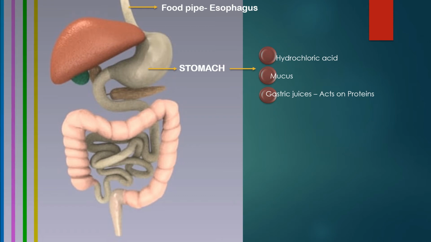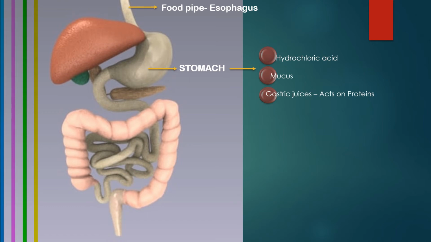First, it will kill the germs which might be ingested with the food. Secondly, the most important function of hydrochloric acid is to provide an acidic medium for gastric juices. Gastric juices can only work when we have an acidic medium, and this acidic medium is being provided by hydrochloric acid.